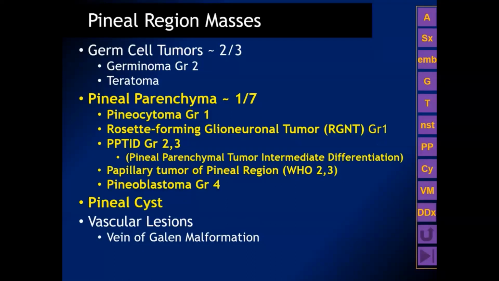Well-differentiated pineocytomas are grade 1. Rosette-forming glial neuronal tumors are also grade 1. Pineal parenchymal tumors of intermediate differentiation may be grade 2 or grade 3. Papillary tumors are grade 2 or grade 3, and pineoblastomas are grade 4 lesions of the pineal parenchyma.